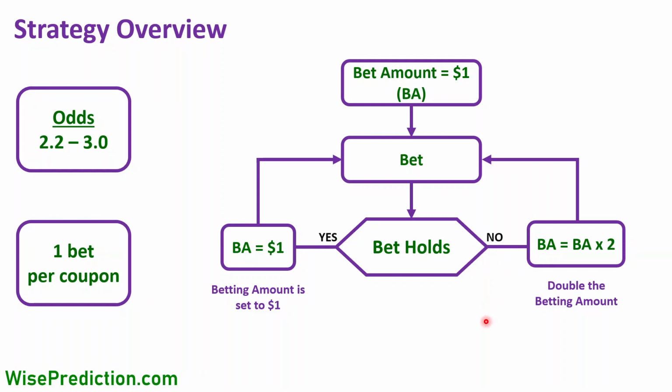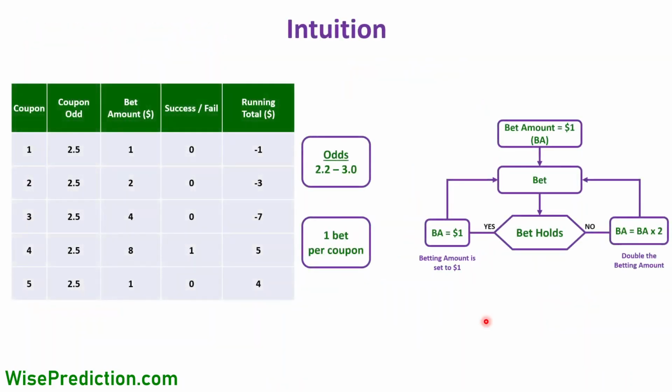So this is the algorithm itself, and if you want to analyze it yourself, you can stop the video and analyze it, taking your time. Now let's go through a case example. Here we have the algorithm: the odd is supposed to be between 2.2 and 3, one bet only in each coupon, and whenever it holds, we go back to $1. If it doesn't hold, we double the amount on the next coupon. Let's say that we've picked 5 matches, and all these matches are supposed to be played at different times, so that we can decide the betting amount for the next match based on the result of the previous match.